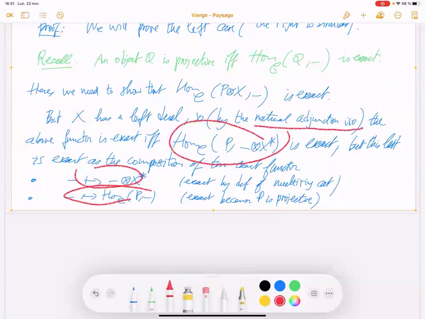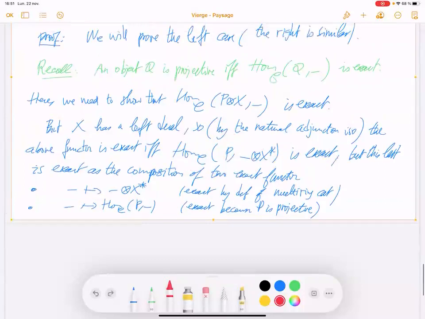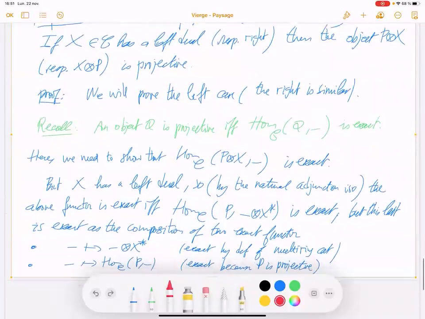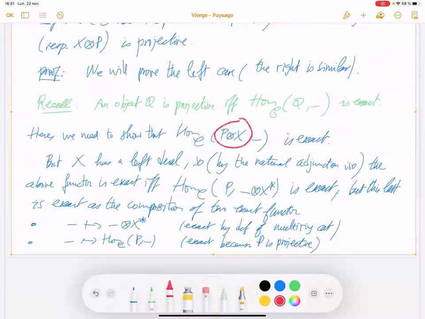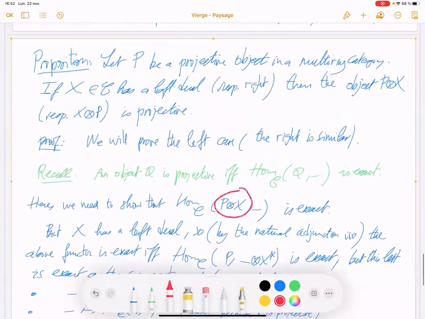By the natural adjunction isomorphism, the exactness of this one is equivalent to the exactness of this one. So this one is exact, and this means that this object is projective. And this is what we wanted to prove.